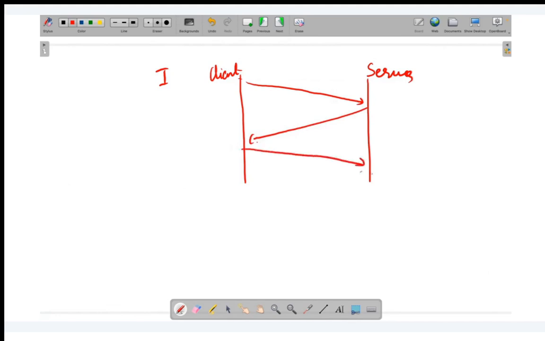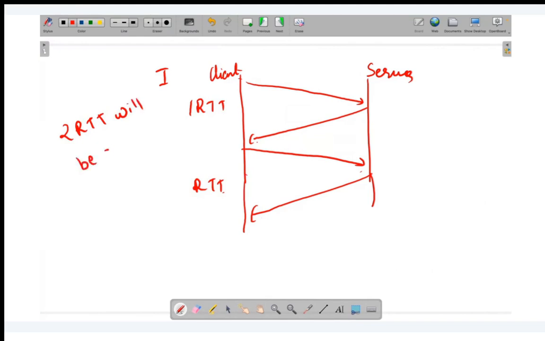Then the client makes the request, and then it gets the actual data. So this is one RTT, and this takes another RTT. So 2 RTT will be required for establishing a connection.